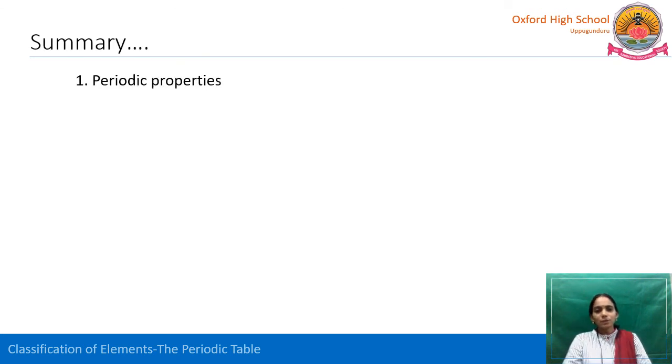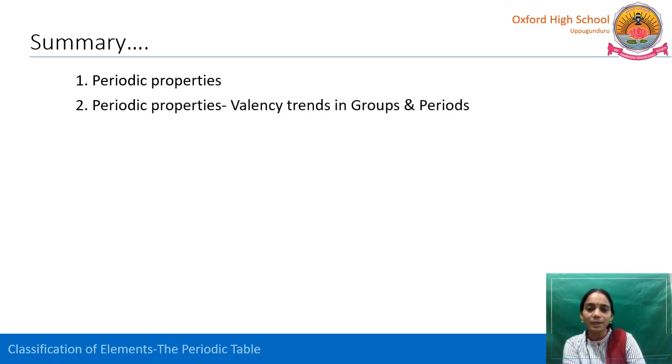Let us see the summary. Today we learned about periodic properties. The properties exhibited by the elements are called periodic properties. Those are valency, atomic radius, ionization energy, electronegativity, electropositivity, electron affinity, and then metallic and non-metallic properties. And we have seen how the valence is trending in groups and periods. In groups, the valence is the same. There is no change from top to bottom. Whereas in periods from left to right, the valence is increasing up to 4, and then again it is decreasing to 0.